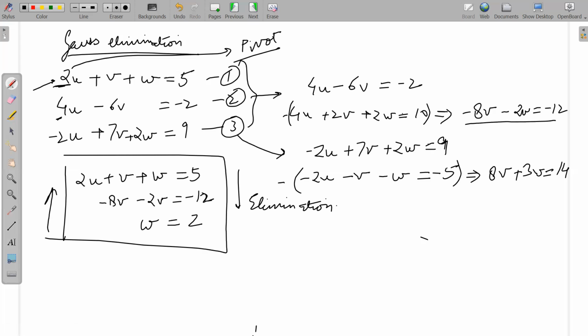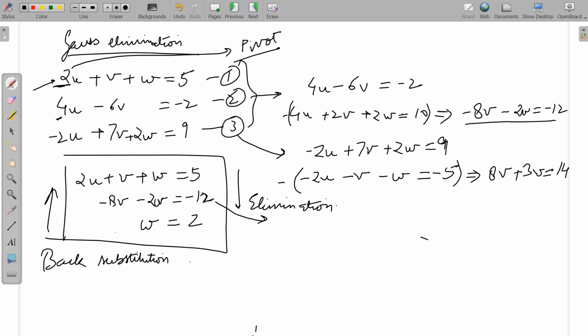Now from bottom to top, what do you do? क्या बोलते हैं उसको हम? Back substitution. Okay, so we are doing back substitution. We start with W. Here we already have the answer. W is equal to 2. Then we'll substitute this W into this equation, which will give me what? ये क्या देगा हमें? Minus 12 plus minus 4.